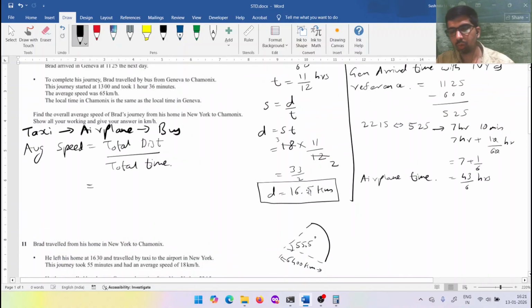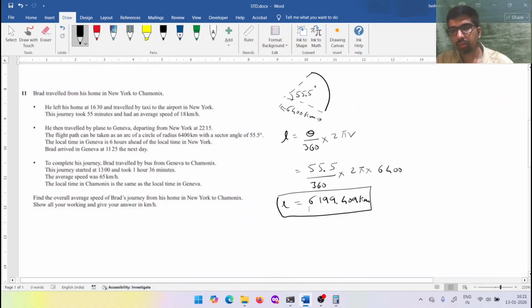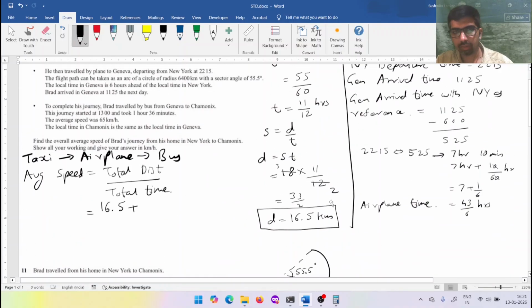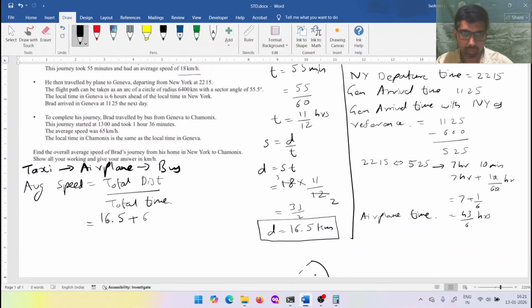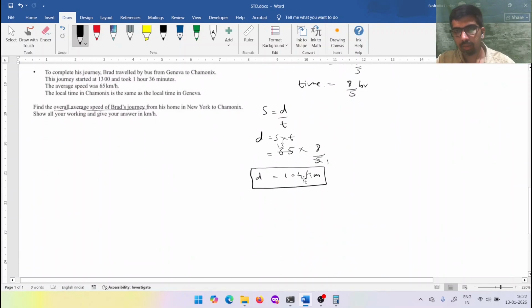From his home to the airport is 16.5 kilometers. Then the airplane itself took 6199.409 kilometers, and the bus took 104 kilometers.